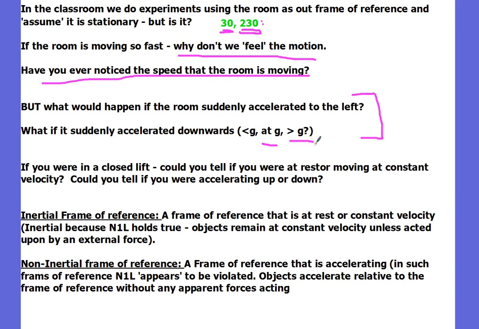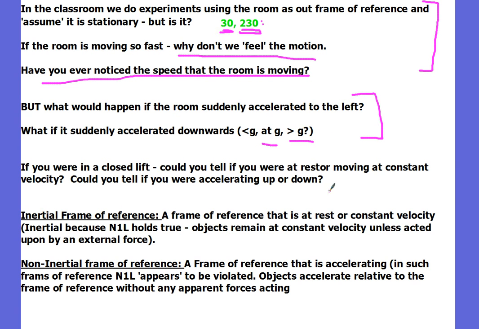So as long as our classroom is travelling at constant velocity, we can't notice that velocity, and therefore we can do all our experiments, and our experiments will be perfectly fine, and the experiments will be just like travelling at zero speed, even though we're travelling quite fast. But as soon as you have an accelerating frame of reference, weird things start happening. You start moving relative to the frame of reference.